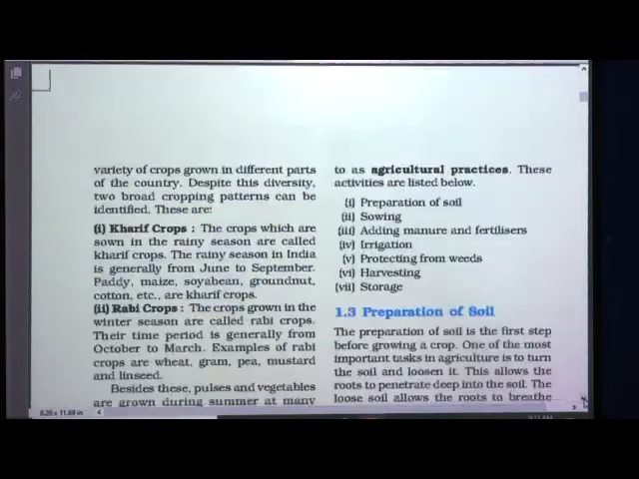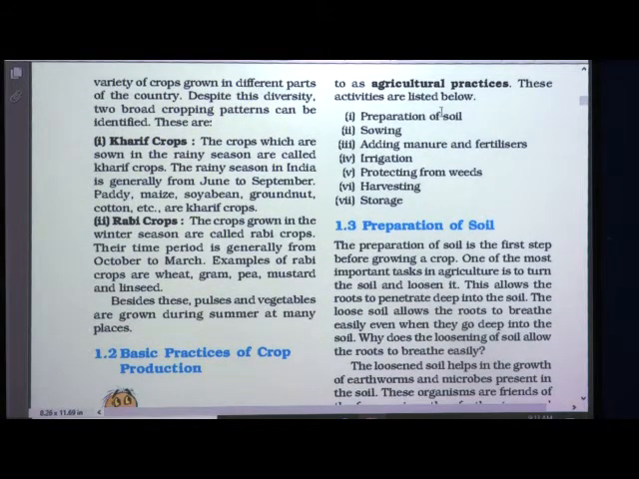Accordingly, there is a rich variety of crops grown in different parts of the country. So students, as the climatic conditions vary from one region to another, different varieties of crops are grown in different parts of the country. Despite this diversity, two broad cropping patterns can be identified, which are Kharif crops and Rabi crops. So let's discuss these two types of crops.